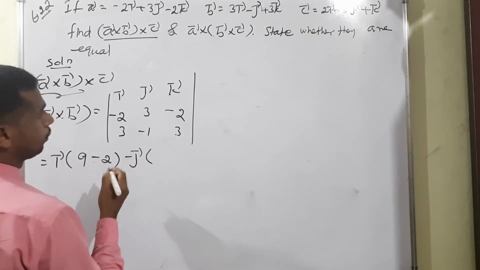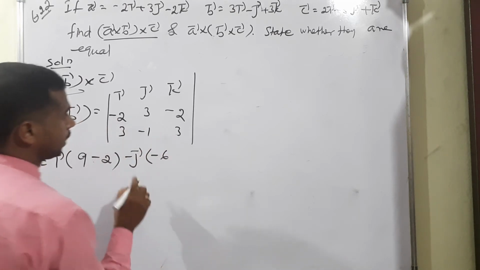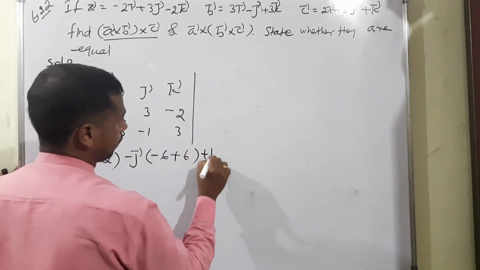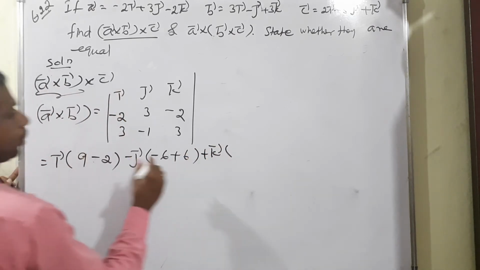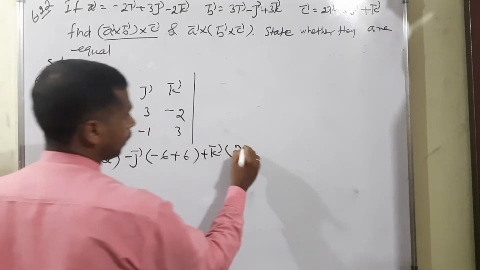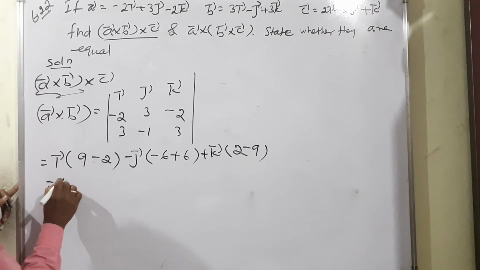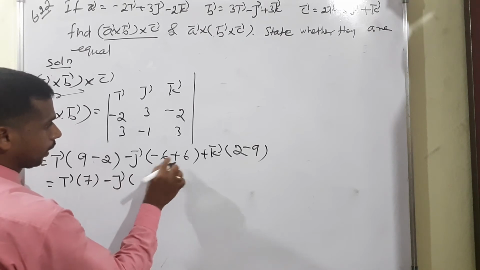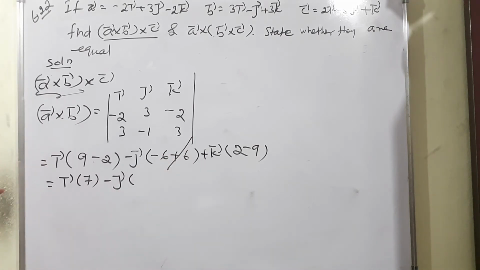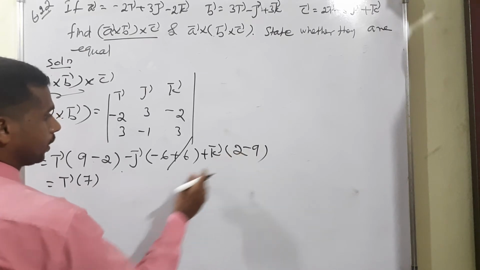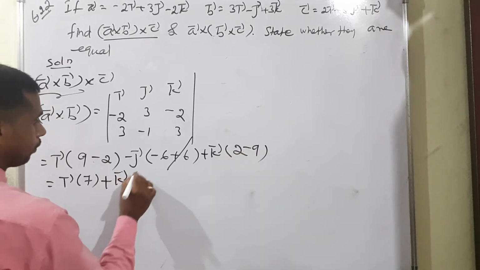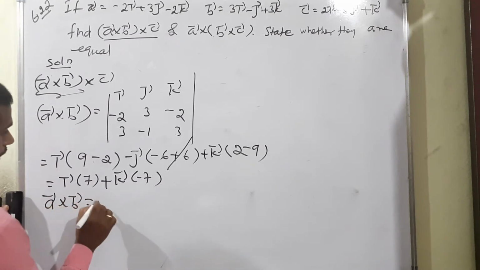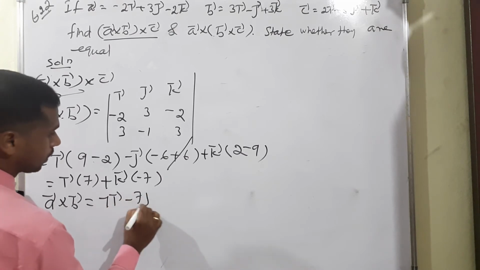Again, minus j vector means minus 2 into 3, minus 6, but cross multiply means positive 6. Again, plus k vector means minus 2 into minus 1, positive 2, 3 into 3, 9, but minus 9. Therefore, 9 minus 2, I vector, 9 minus 2 means 7, minus j vector, minus 6 plus 6 cancel. So no need to write minus j. The next condition 2 minus 9 means plus k vector means minus 7. Therefore, a vector cross b vector is equal to 7i vector minus 7k vector.